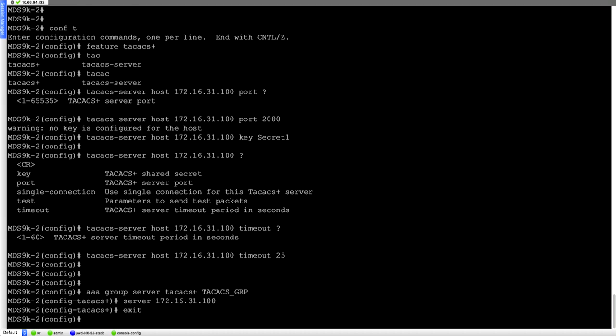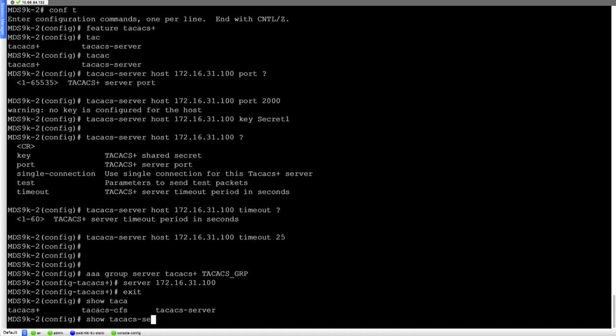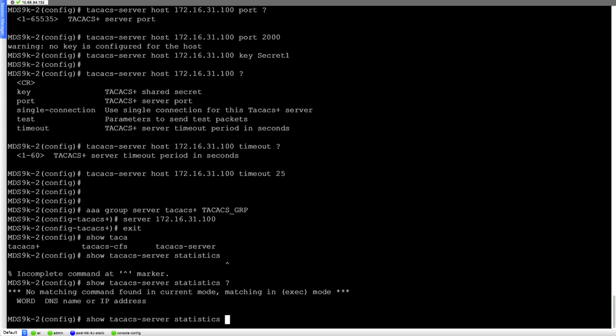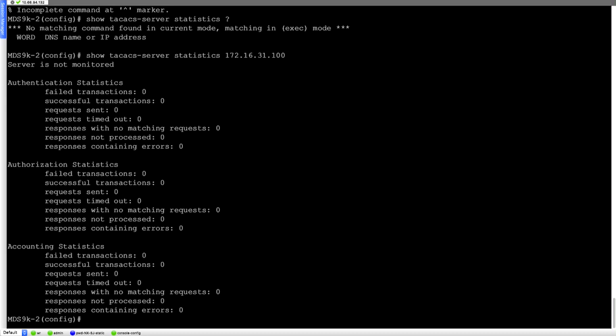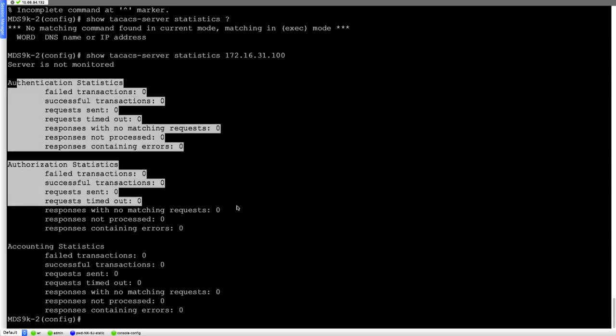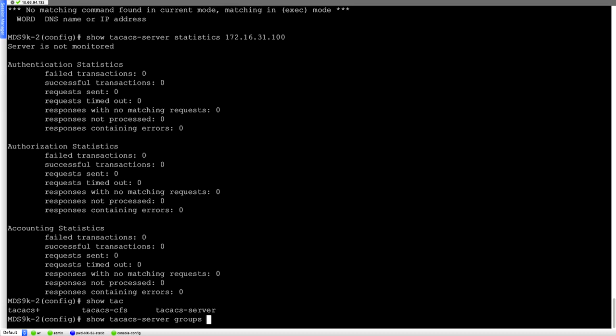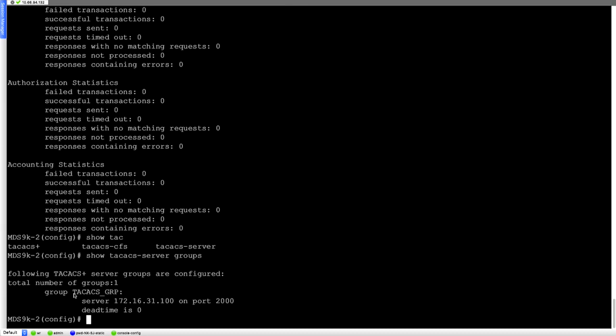So if I look at the command output for show tacacs-server statistics for the specific server 172.168.31.100, I'll see the respective statistics for authentication, authorization, and accounting. And I can also check the TACACS server group. So show tacacs-server groups. I can see the group that we created with the AAA configuration, and I can see the TACACS server on port 2000. So we can use these commands to validate or look in detail at the configuration that we are enabling on the MDS switch.